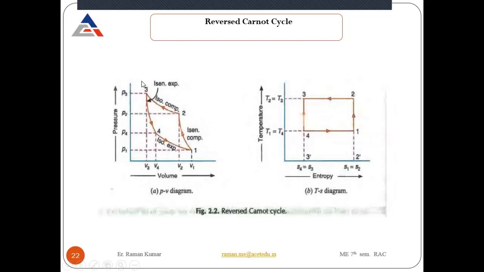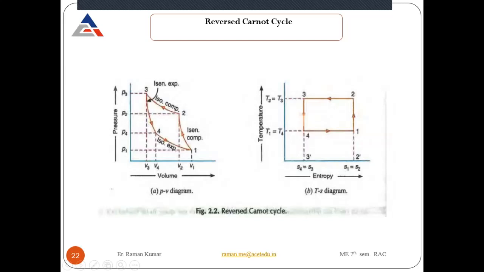So look at here, the expansion process will be there. 3 to 4 is your isentropic expansion. Isentropic expansion means there is no heat taken or rejected from the system to the surrounding, or surrounding to the system. Okay. In this case, look at here, 3 to 4, the expansion process will be there.